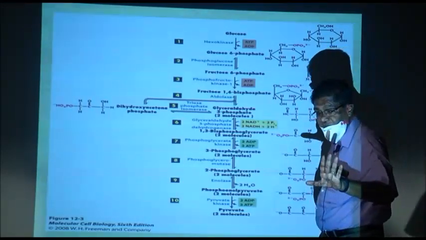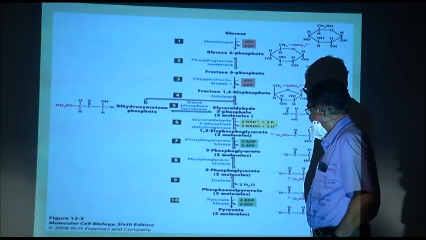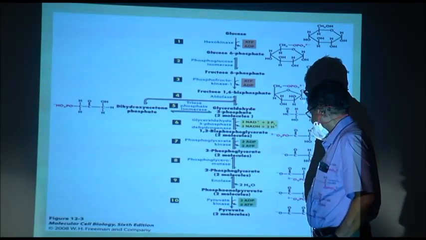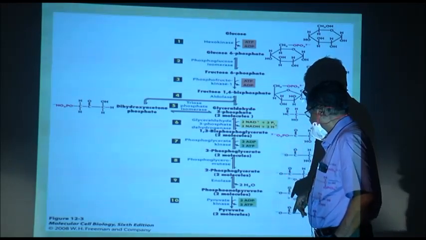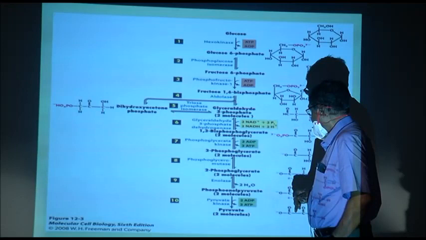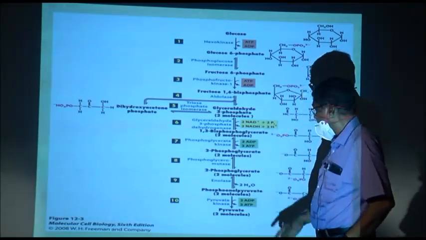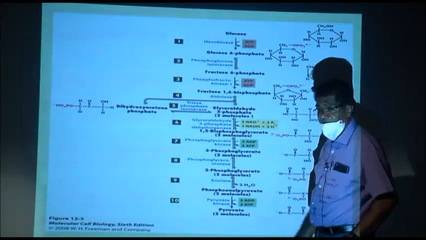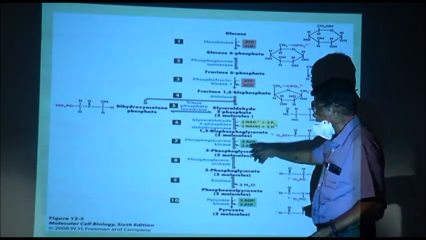It is also a 3 carbon compound. Now, I am sorry, 1,3-biphosphoglyceric acid forms 3-phosphoglyceric acid by losing the phosphate to ADP.